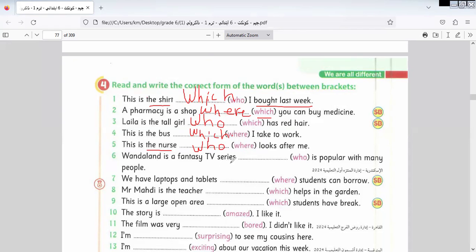Wonderland is a fantastic TV series which is popular with many people. It would be which, because it's not a place, it's a series. We have laboratories and tablets which students can borrow. It would be which, not where, because it's not a place. I will leave the rest to do by yourself as homework. Let's go to another one here.